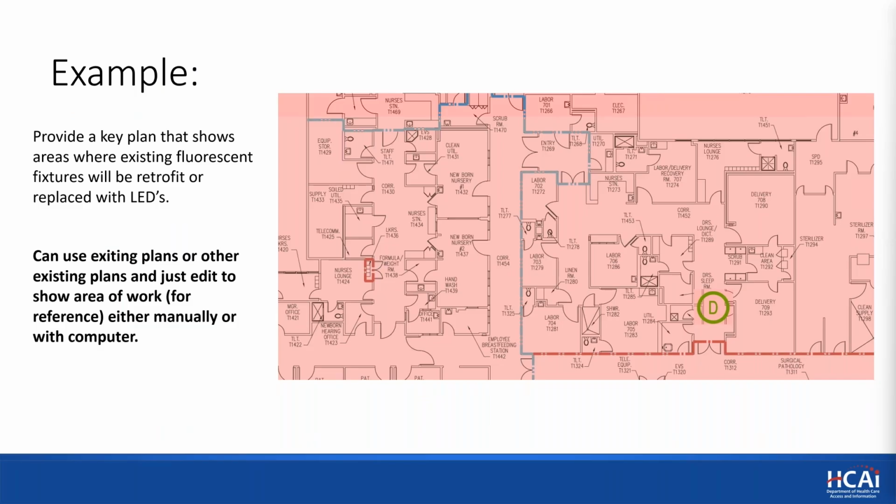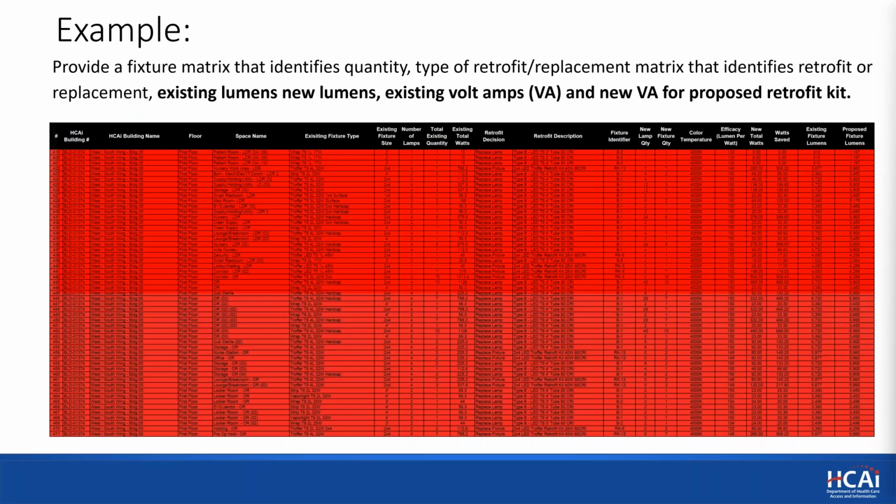And then here's an example of the matrix. It basically works off of the key plan and puts the building number and the room number on here, so it's unique. It's got the existing fixture type, what size it is, the number of lamps, the existing watts, and then the retrofit description. The kit is identified, and you'll see this will match up with the fixture schedule.